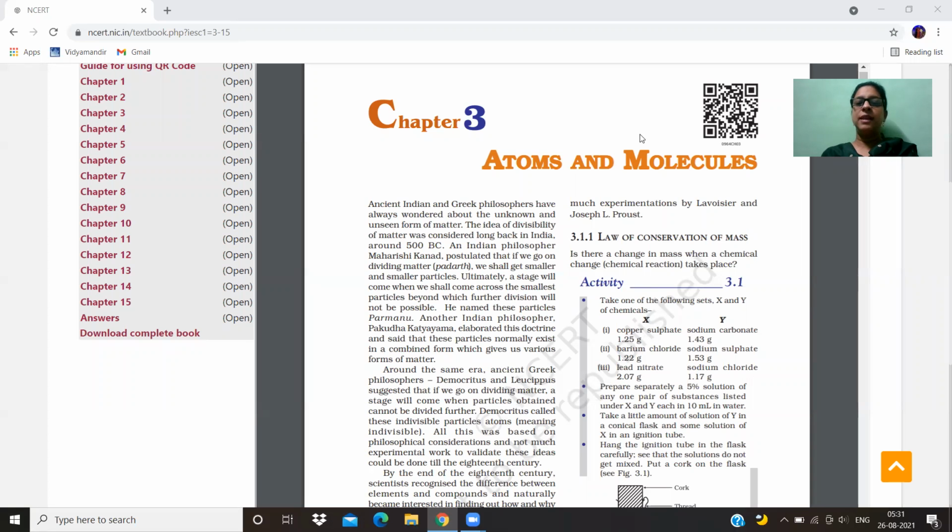Good morning, ninth standard, and today we are going to start chapter number 3, that is Atoms and Molecules. As you know, the chapter name is Atoms and Molecules.